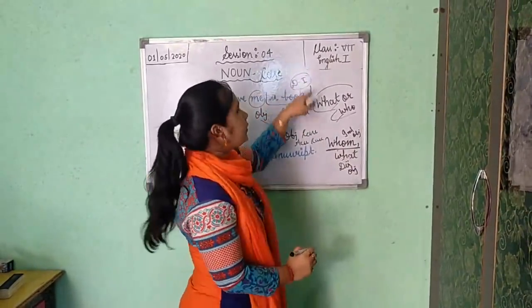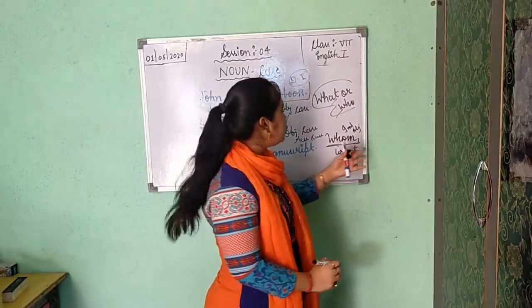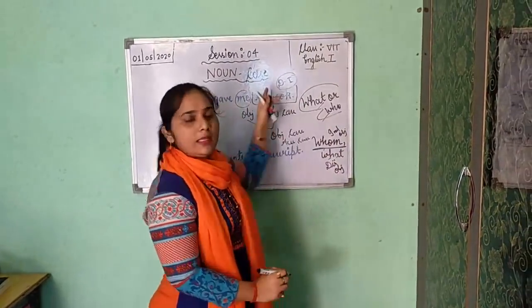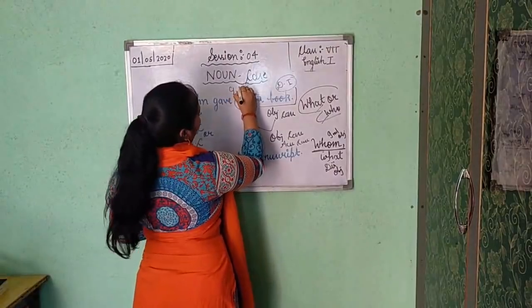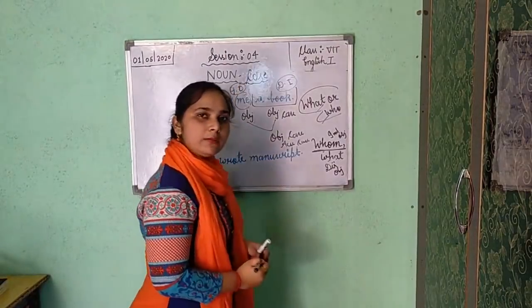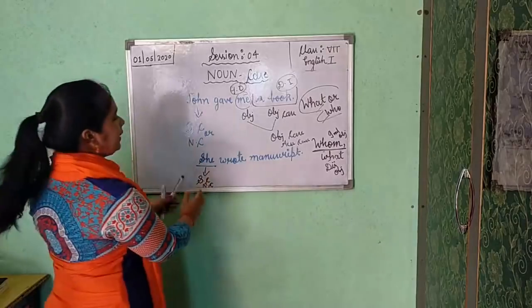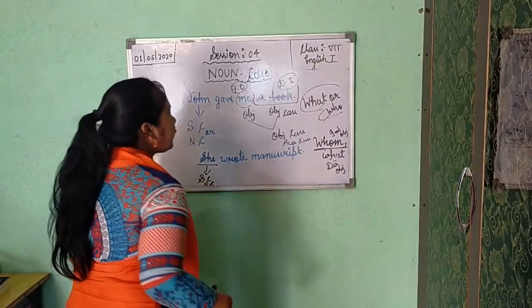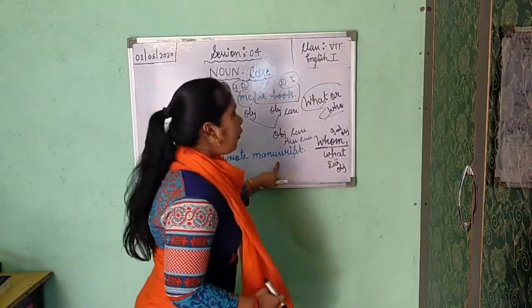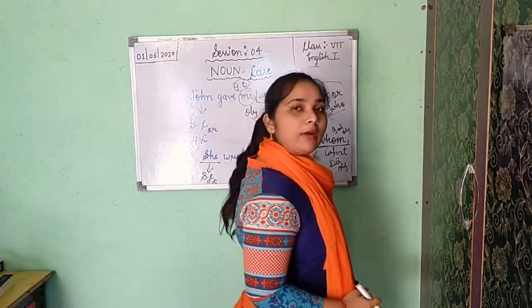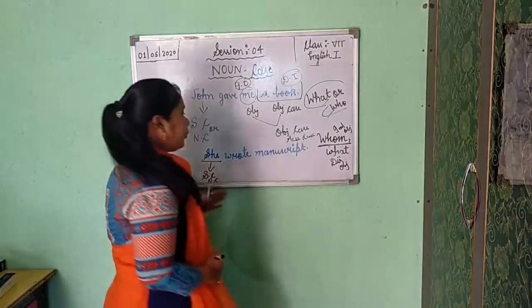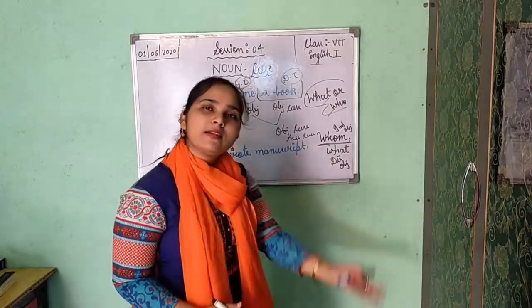So a book is your direct object, whereas to whom? Me. So it is your indirect object. Understood? Now in the second example, she wrote a manuscript. What did she write? She wrote a manuscript. So what are we receiving?